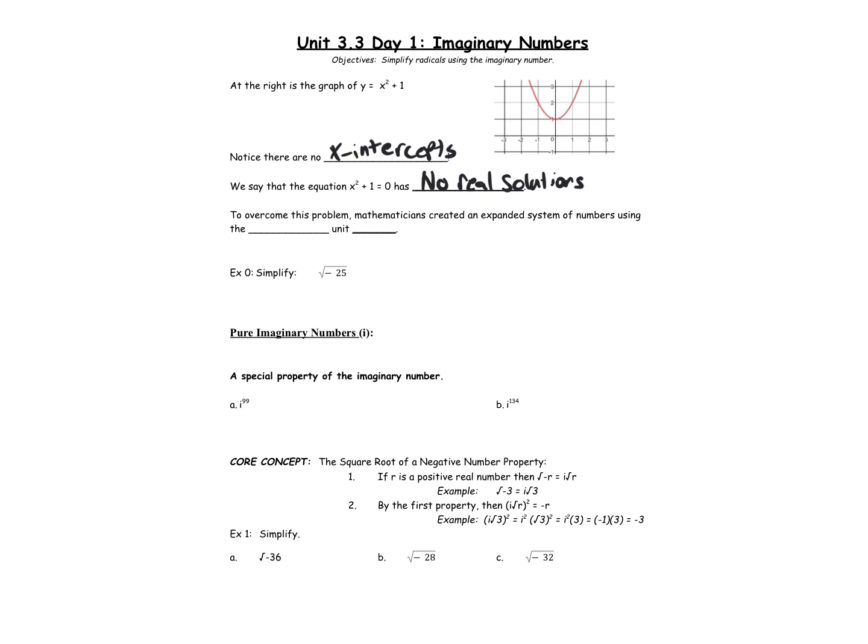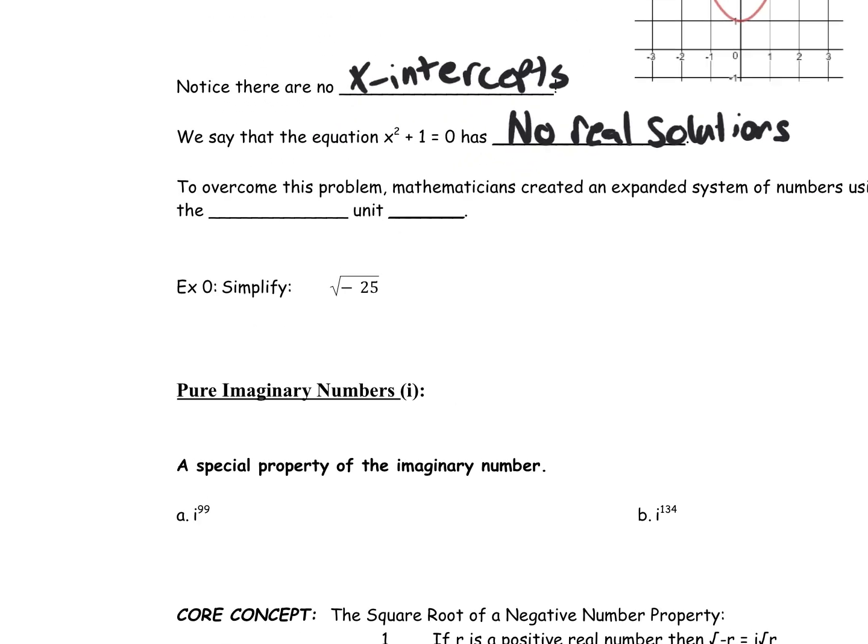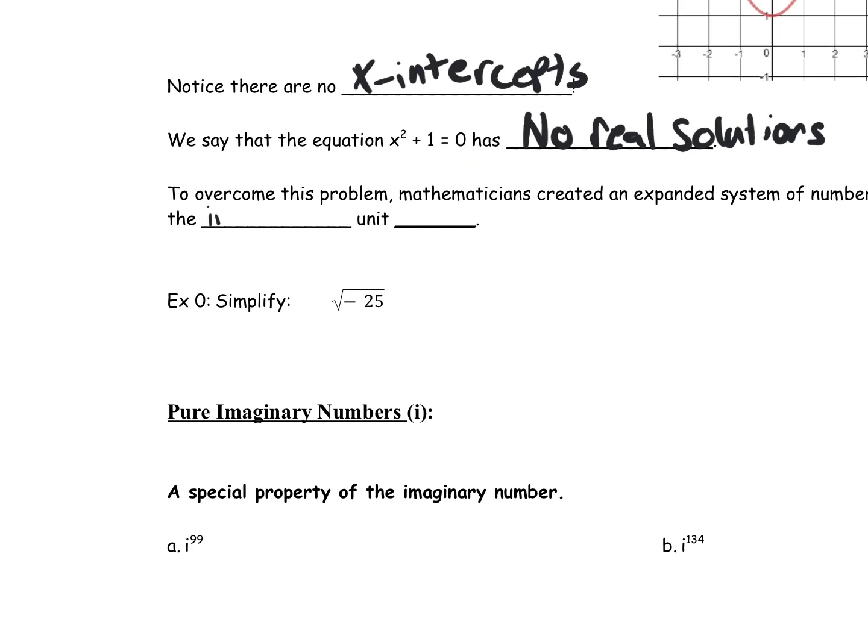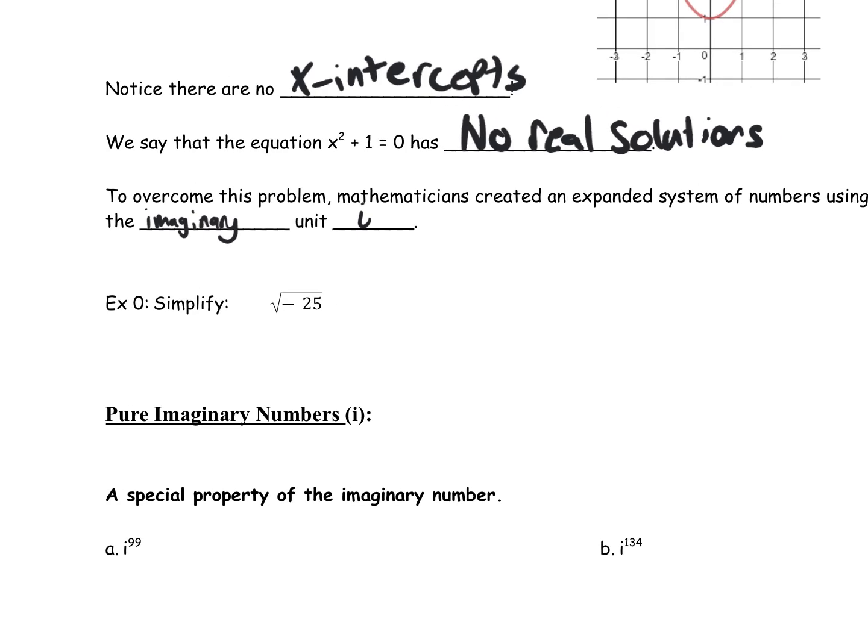But to overcome this problem, we have created an expanded system of numbers, and we use what we call the imaginary unit. And we use that lowercase i to represent that. Okay? So i is equal to the square root of -1.